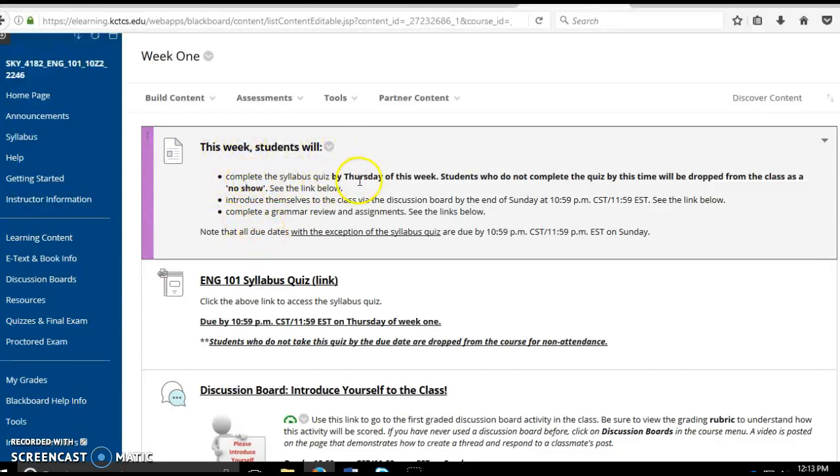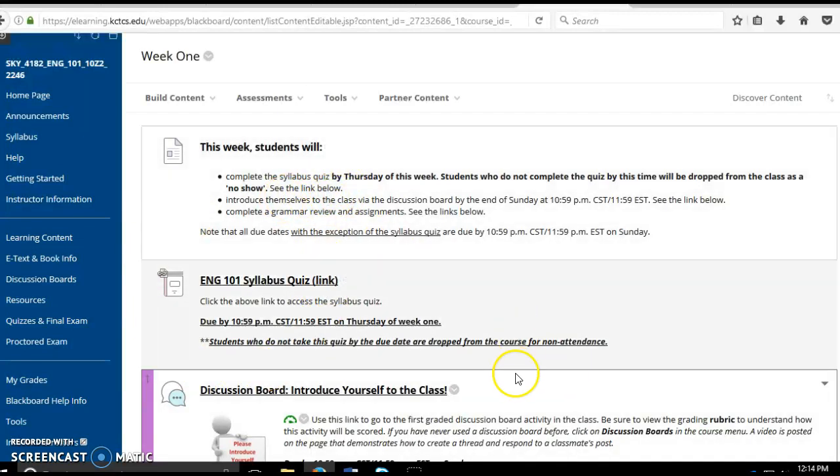Up here it says "this week students will," and each week is set up this way: complete the syllabus quiz by Thursday is when it's due, no later, because I drop people from the course because the university requires it on Friday. So if you have not completed that on Thursday, you will be dropped from the course for non-attendance. Students who do not complete the quiz by this time will be dropped from the class as a no-show, is what it's called. And when it says "see link below," that means that there's a link in this folder that goes to that assignment.